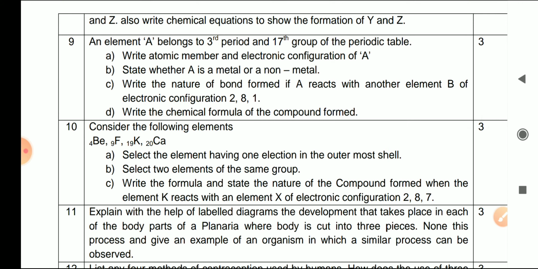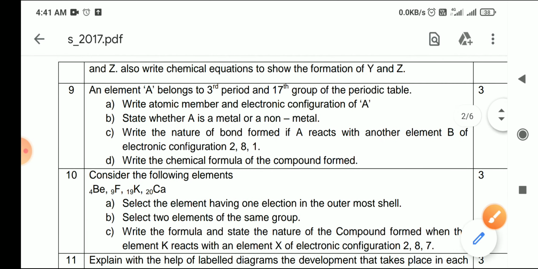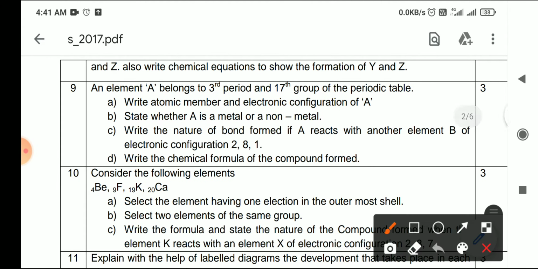See, the question is: an element A belongs to the third period and 17th group. So first of all, the hint is given to you. What you have to do is write whatever hints are given to you. The third period and 17th group.